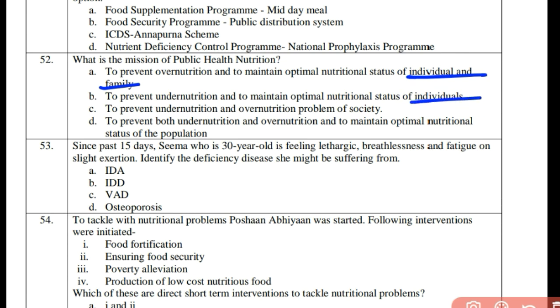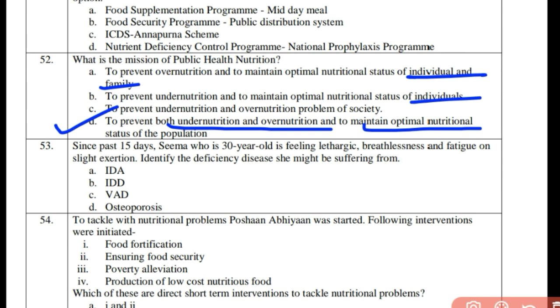No. To prevent undernutrition and overnutritional problems in the society. Yes, this seems correct. Let's see the next one also, then I'll decide. To prevent both overnutrition and undernutrition, and to maintain optimal nutritional status of the population. This seems even better. So that is why I said read all the options, otherwise you would have just seen to prevent undernutrition and overnutritional problem in a society. That is also a bit correct, but here to prevent both undernutrition and overnutrition and also to maintain the optimal nutritional status of the population.